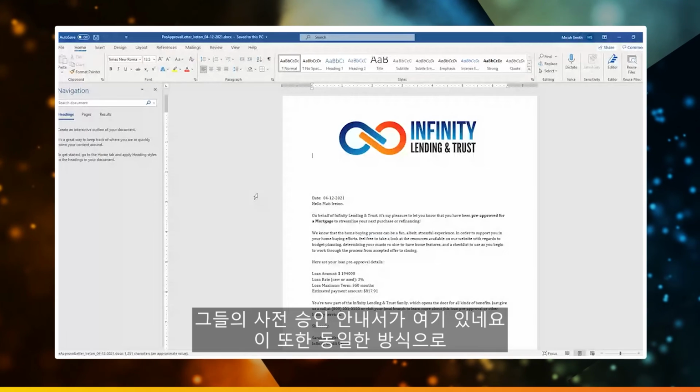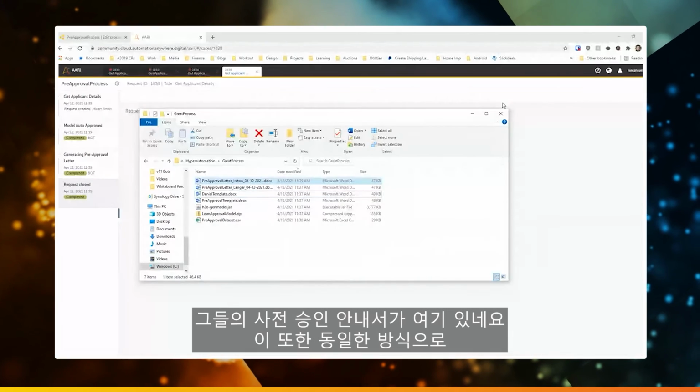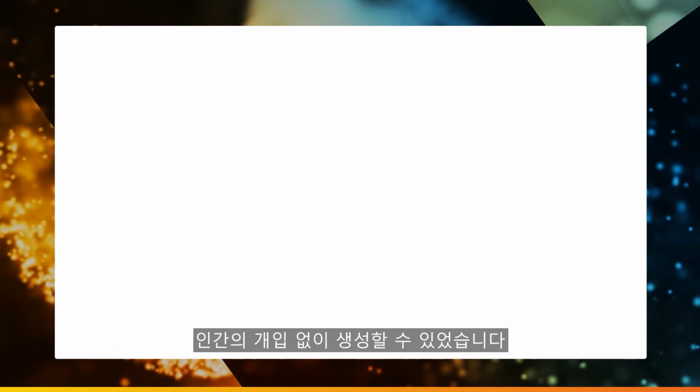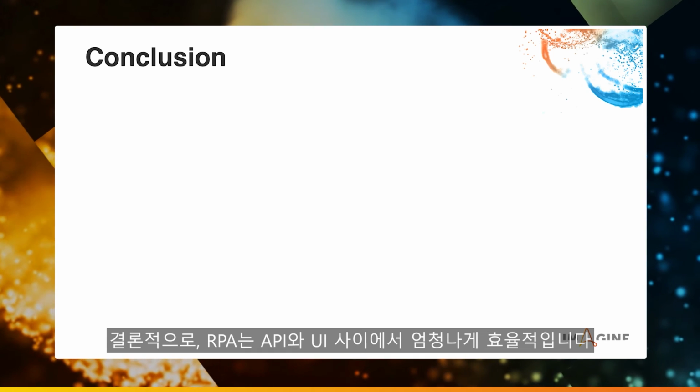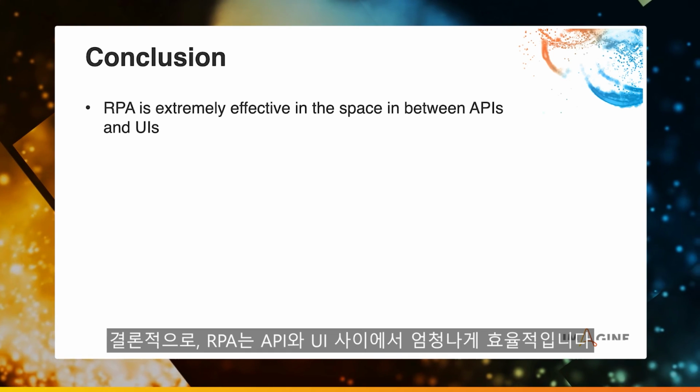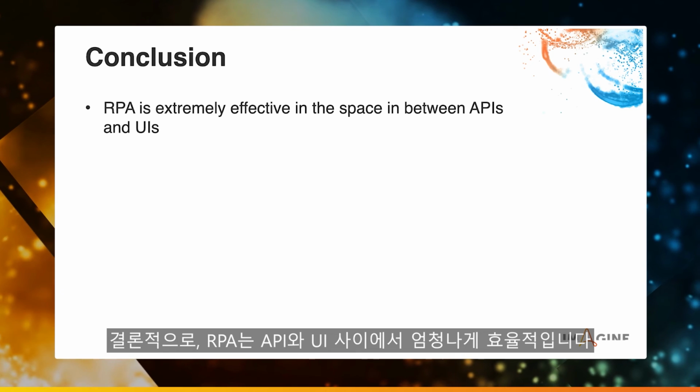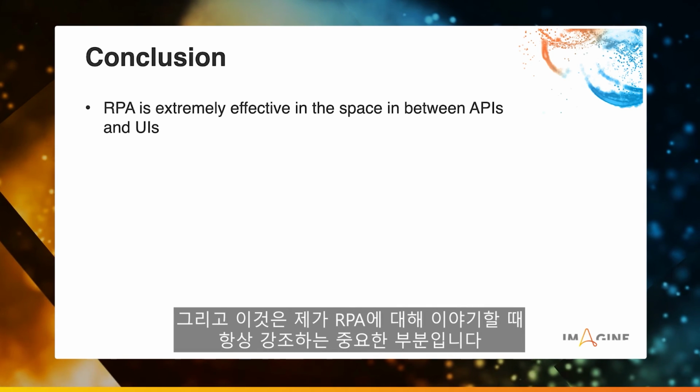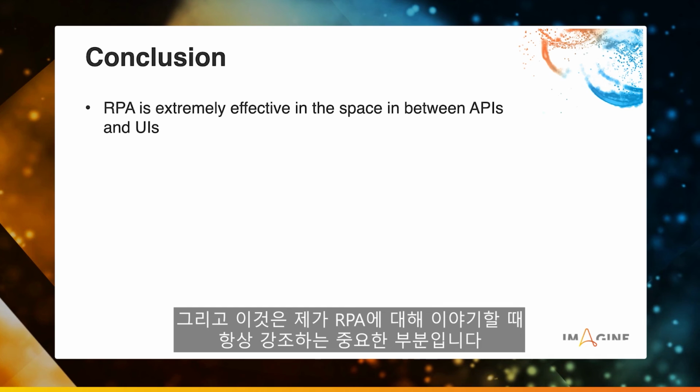And here we can see, hey, they have their pre-approval letter. It was generated the same way, and we didn't have to have human involvement. So for a quick conclusion, RPA is extremely effective in the space between APIs and UIs, right? And that's a big thing that I always stress when I'm talking to people about RPA.